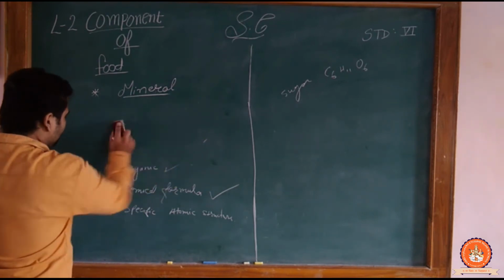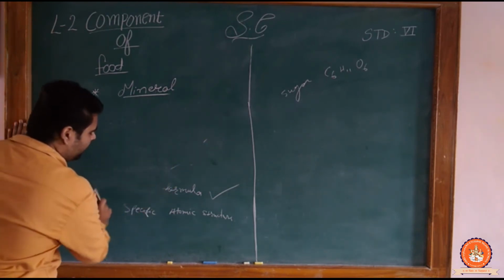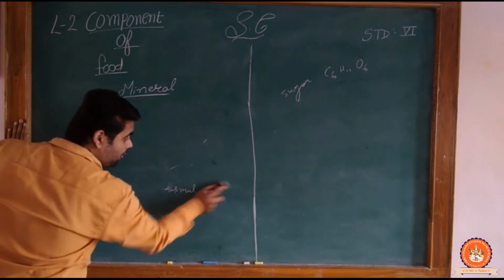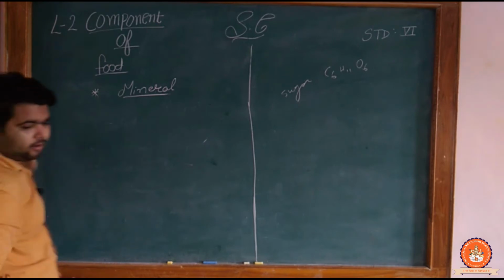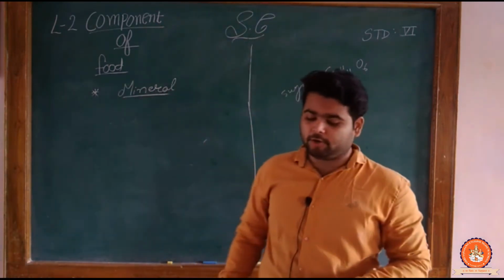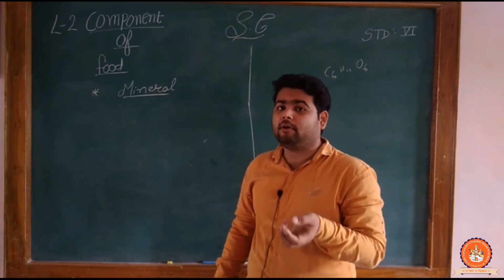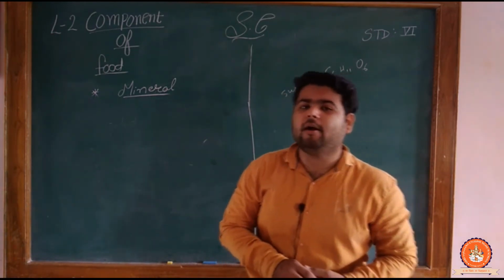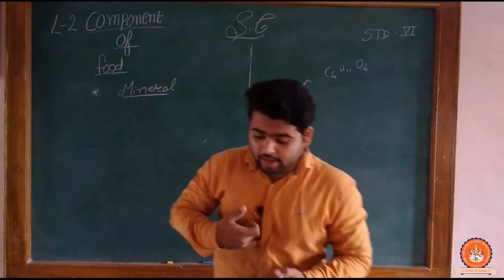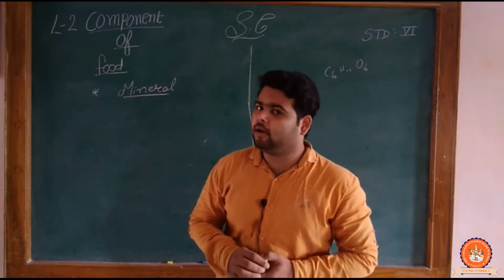So these are the minerals, like calcium, potassium, zinc, iodine. All these things are what? Minerals. Clear? So it's going to help in what? Growth of your body, even the functioning of your body, and it's going to help in good health.